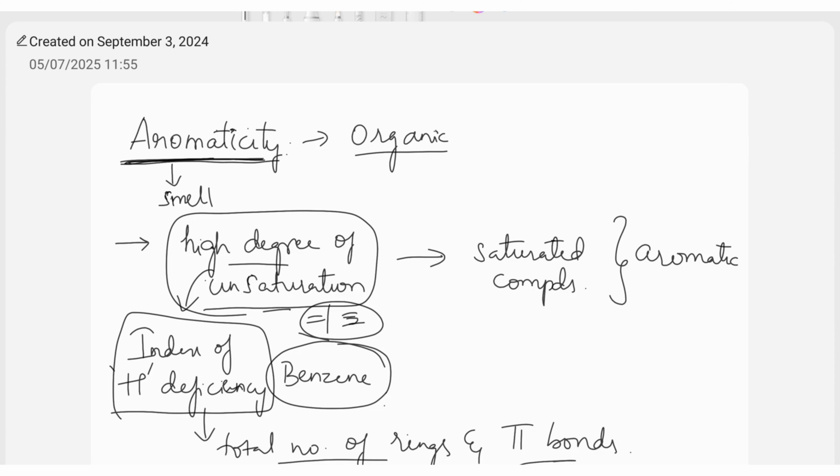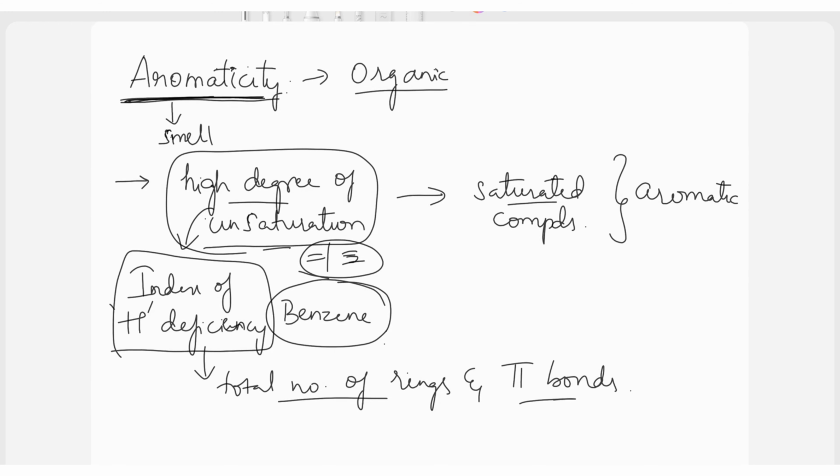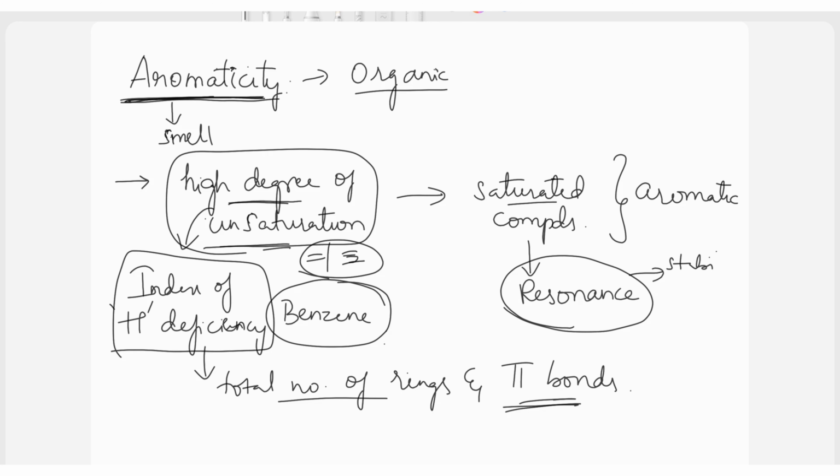Now, how do these highly unsaturated compounds behave like saturated compounds? The main property here is nothing but resonance. What is it? The shift of pi electrons, or the delocalization of pi electrons. So, though they have more pi bonds, because of the resonance process, they behave like saturated compounds, and this provides the molecules the stability that they need and the type of reactivity that they show. Such a property is called aromaticity in organic compounds.